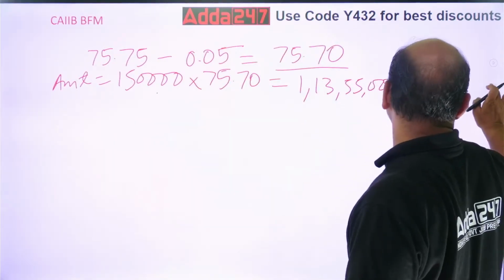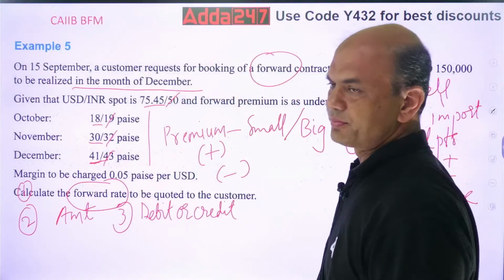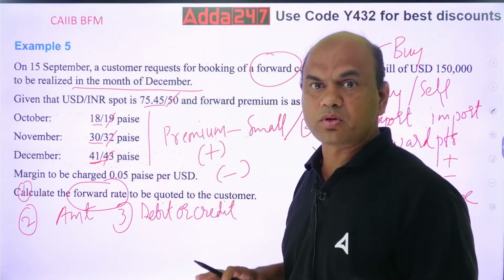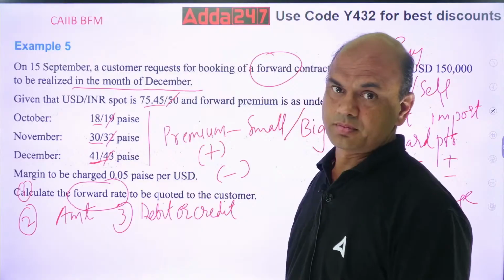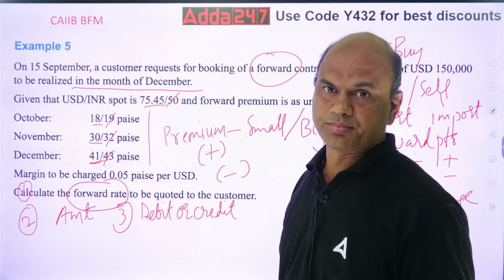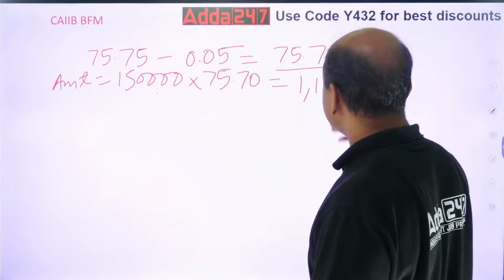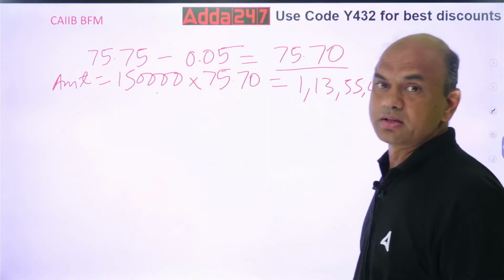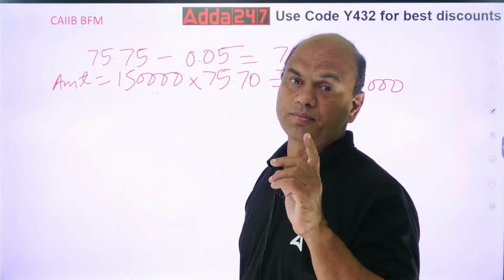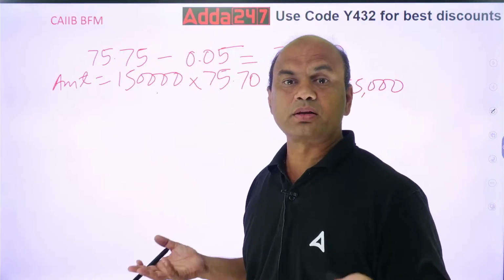What is the case? Look at this case. The customer is booking a forward contract. Forward contract means, right now what do I have to do? Do I have to debit this amount or credit this amount right now? I am booking the forward contract. Whenever I am booking the forward contract, kindly note, this transaction is to be done in the future. So 1 crore 13 lakhs 55,000, I have to give it in the future on December, whichever date it is. At that time I'll have to do it. So right now I don't have to debit it, I don't have to credit it. It's just booking the contract.